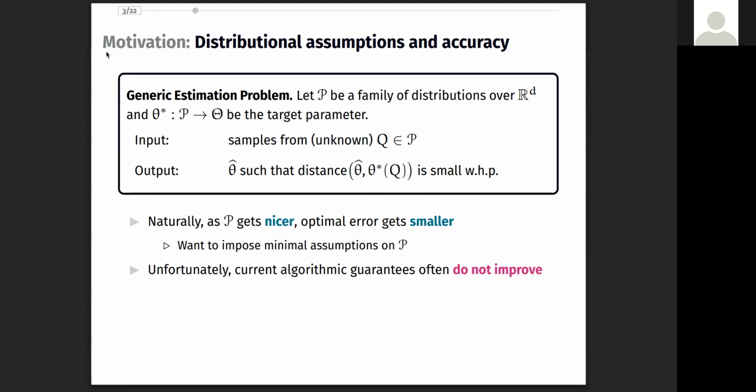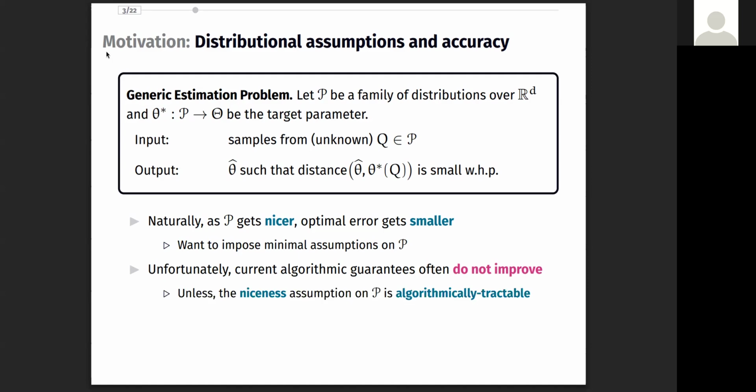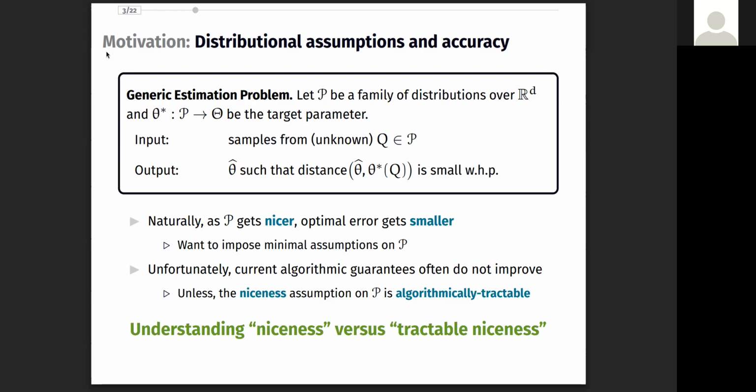However, somewhat surprisingly, computationally efficient algorithms are unable to leverage this additional structure unless the structural niceness assumption is itself algorithmically tractable and not just informative. These terms are a bit vague right now, but I will explain what they mean in the next few slides. In today's talk, I will focus on this tension between niceness and tractable niceness for a certain class of problems.